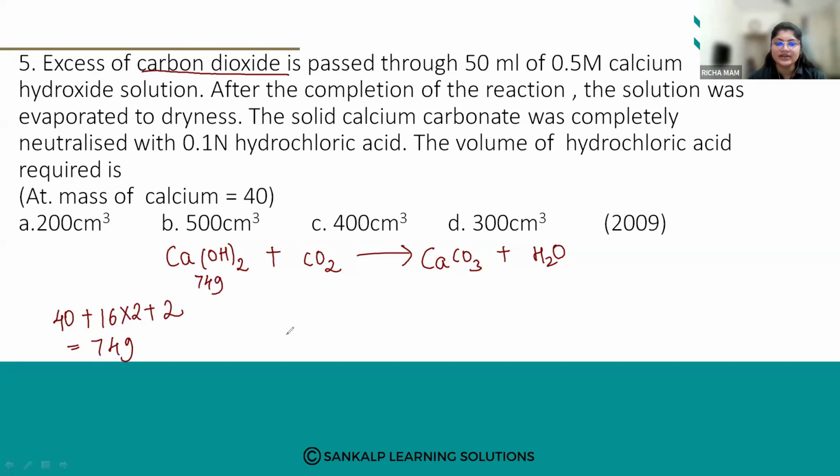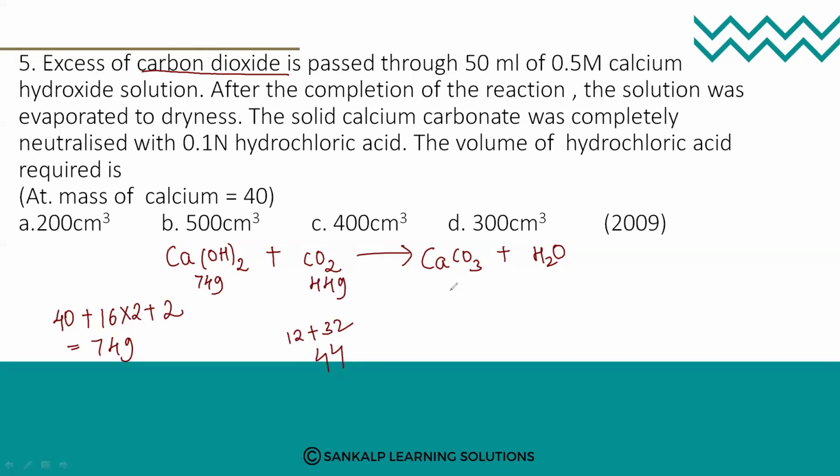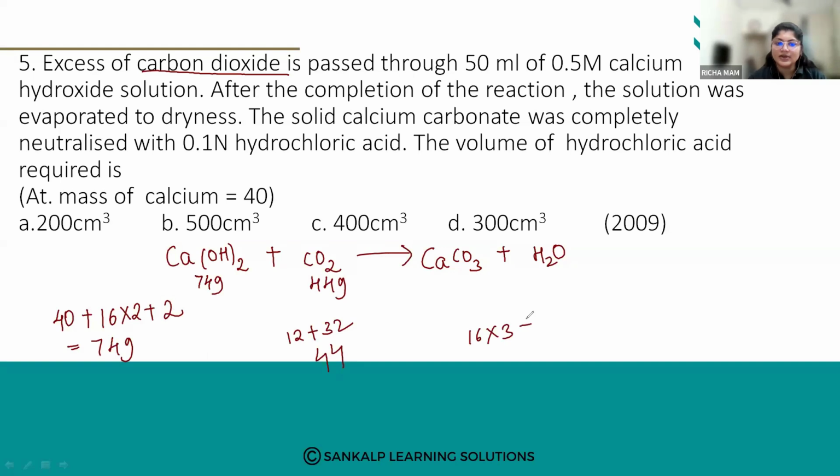Now carbon dioxide, 12 plus 32, that is 44 grams. Calcium carbonate, 16 into 3 plus 12 plus 40.